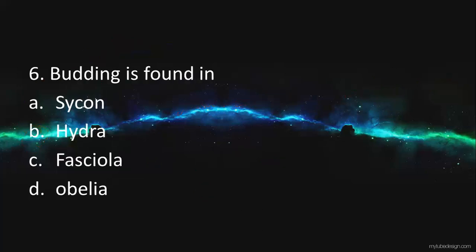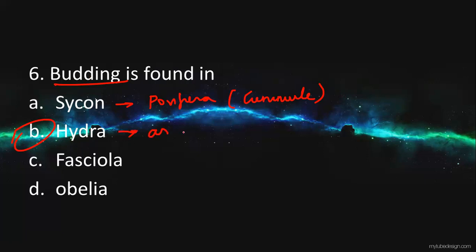There is the sixth one. Budding is found in. So first one, the option will be Sycon, which is present in Porifera. Sycon undergoes budding, that is gemmule formation, intracellular budding. But budding actually means producing an external growth. So Hydra will be the organism which undergoes budding formation, which reproduces asexually. It forms exogenous budding, and that is a type of vegetative propagation. So that is all about Hydra.